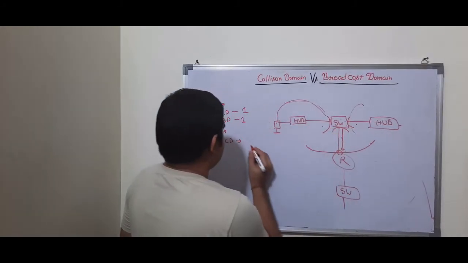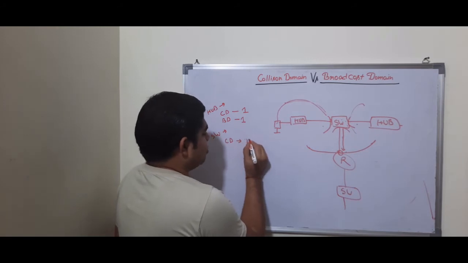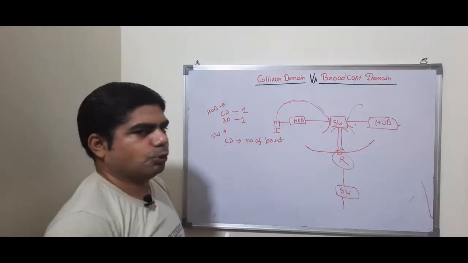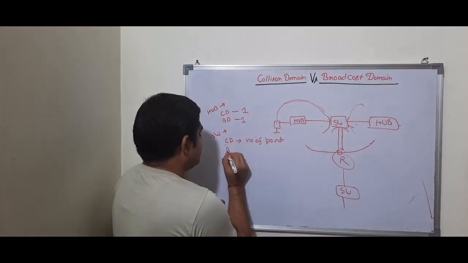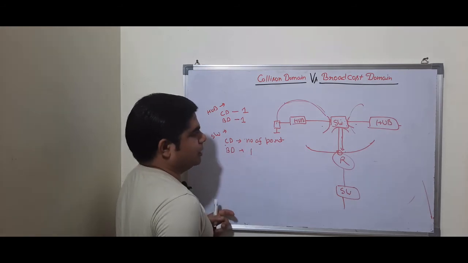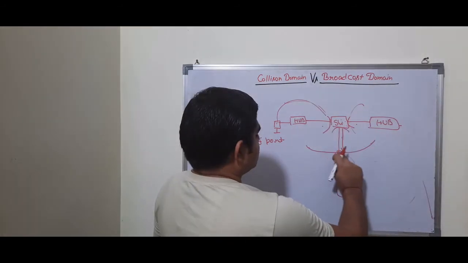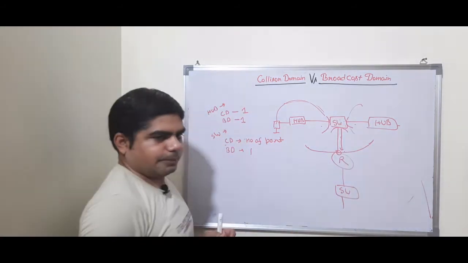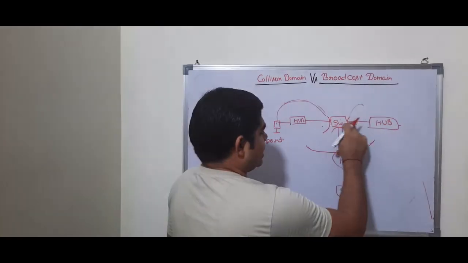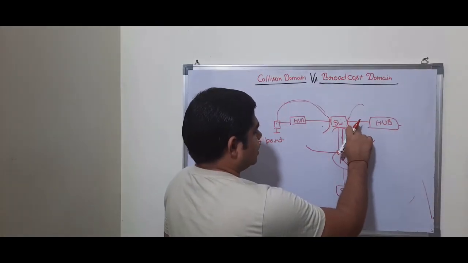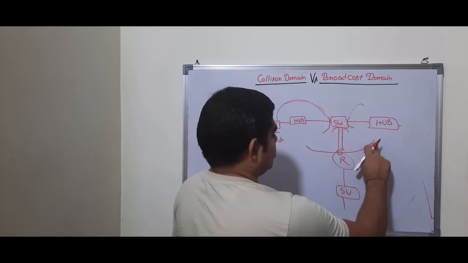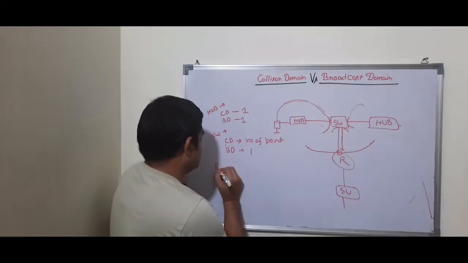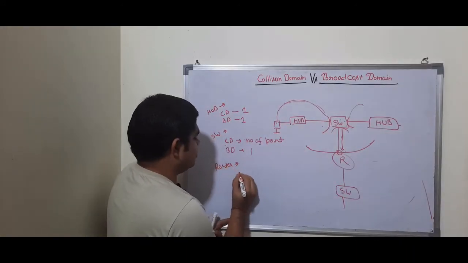So this switch will have 3 collision domains. The number of ports a switch has is the number of collision domains it will have. For broadcast domain, it will have a single broadcast domain, meaning the broadcast will pass up to that router. The other interfaces do not stop broadcast; broadcast will be stopped only when a layer 3 device comes into the picture. So in a router or layer 3 device, what will happen?